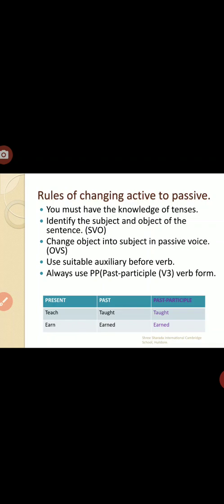Always use PP, meaning past participle form of the verb. Any verb which is given in the active voice, you need to convert into the V3 form. If it is play, you need to use played. If it is take, you need to convert into taken. If it is swim, swim, swam, swum, you need to use it like this. We understood the rules of changing active to passive.